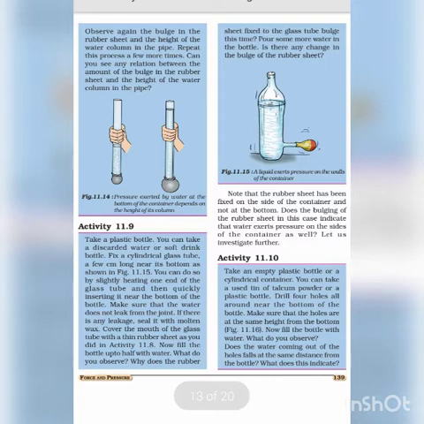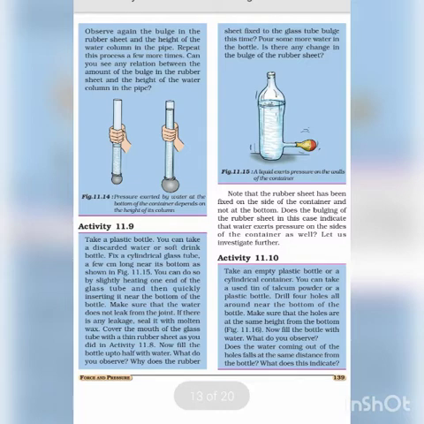Now we'll come to activity 11.9. Refer to figure 11.15. Our aim will be to prove that liquid exerts pressure on the walls of the sides of the container. Take a plastic bottle. We can use any soft drink bottle. Fix a cylindrical glass tube a few centimeters long near its bottom.